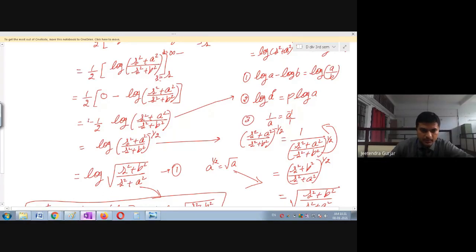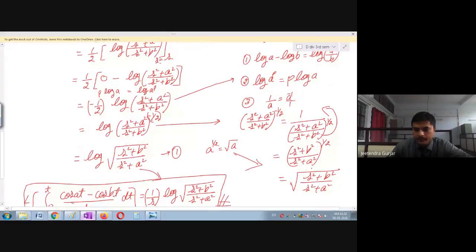So I will consider this as p, so this will become p log a. By using this property you get log a raised to p. So this is raised to minus 1 upon 2: s square plus a square upon s square plus b square raised to minus 1 upon 2. One can easily simplify in this form and you get square root of s square plus b square divided by s square plus a square. This is the simplification, students.